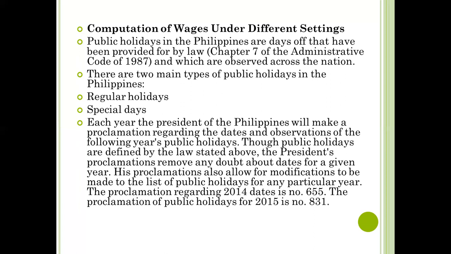And the proclamation regarding 2014 dates is number 655. The proclamation of public holidays for 2015 is number 831.